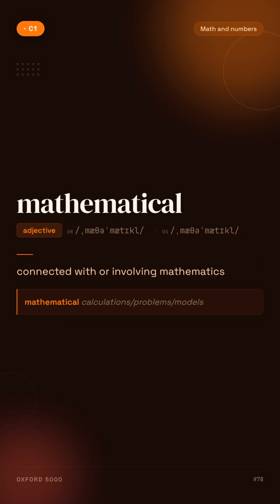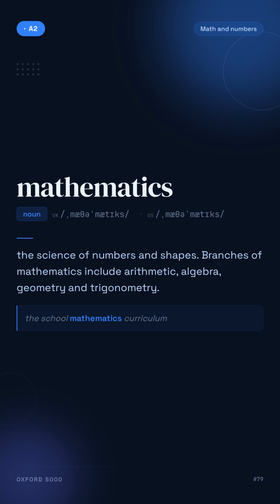Mathematical. Connected with or involving mathematics. For example, mathematical calculations or problems or models. Mathematics. The science of numbers and shapes. Branches of mathematics include arithmetic, algebra, geometry, and trigonometry. For example, the school mathematics curriculum.